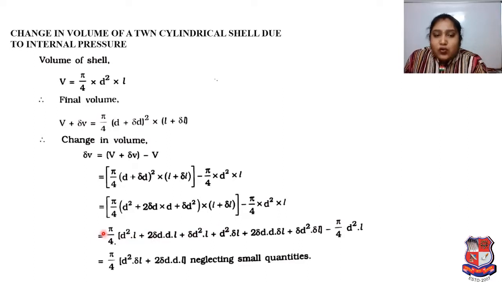Again we go for simplification. Pi by 4 as it is, and the term D square L as it is.